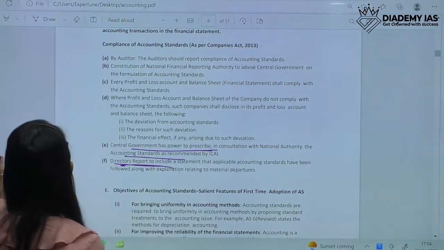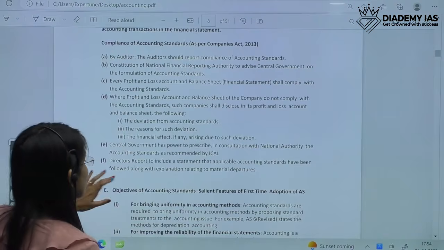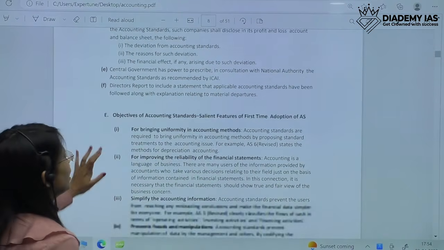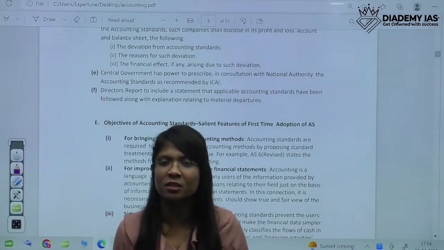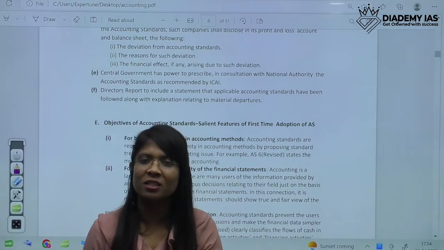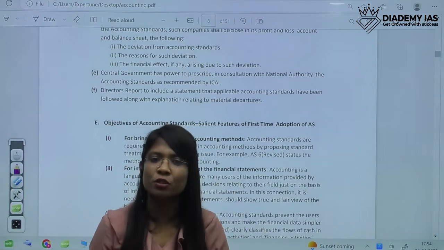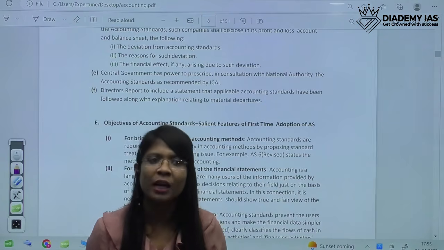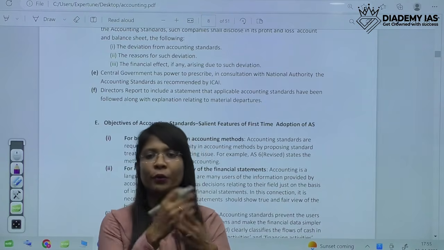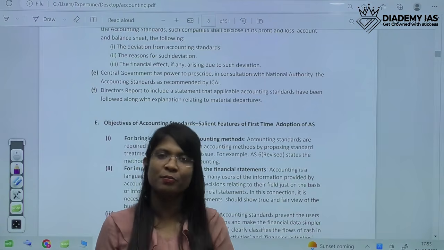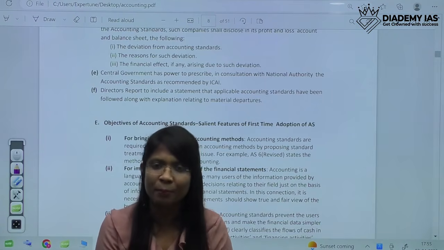So the next question that comes to our mind is why these accounting standards have come. What is the purpose of these accounting standards? If there are no accounting standards, then there will be no uniformity. There have to be some standards on the basis of which financial statements are made. If you are making your statements according to your whims and fancies, and I on my whims and fancies, then books could never be compared.